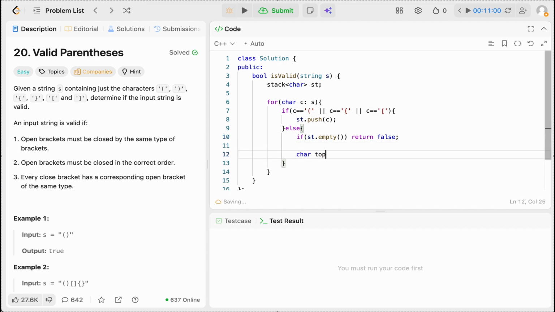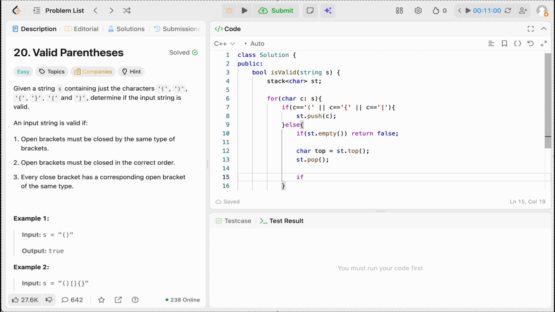Now we set top as the top of the stack, whatever we have, and we will pop it with st.pop, sorry, my bad. Now if my c is equal to this and my top is not equal to this,